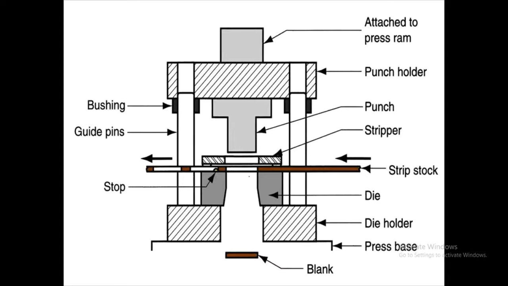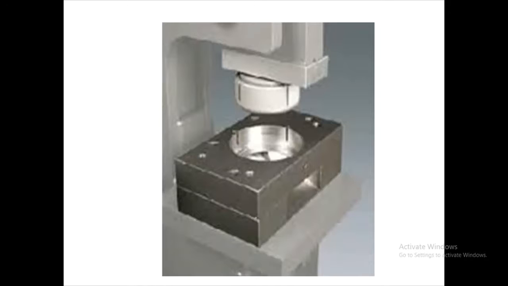So initially, here you can see the blank is the useful part. Here is the press machine, the punched strip is allowed to flow from one direction to another, and this is the blank which is required over here. Let us see the next, the machine actually, and let us see the difference between blanking and punching.